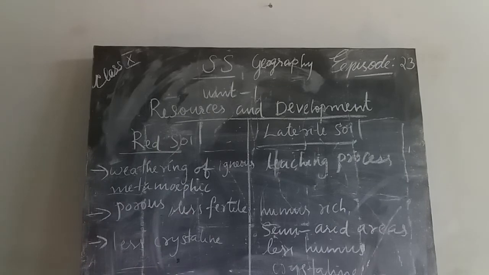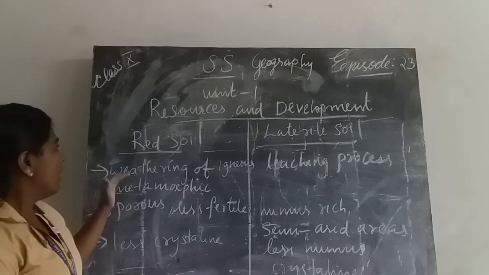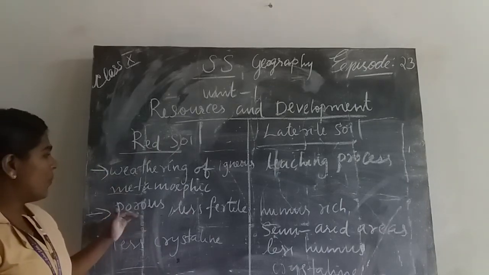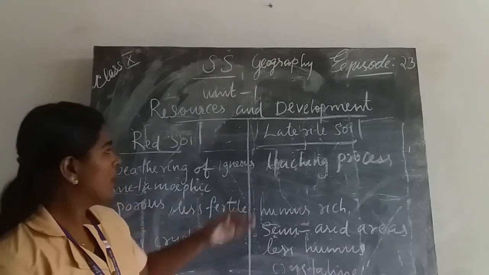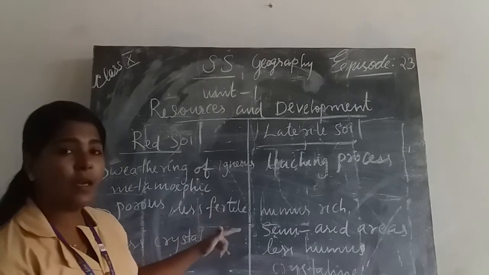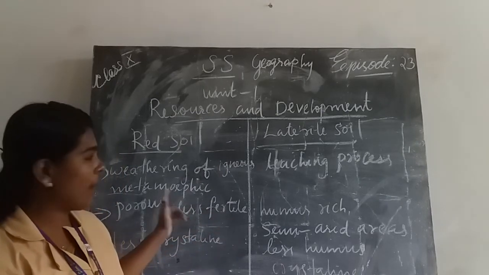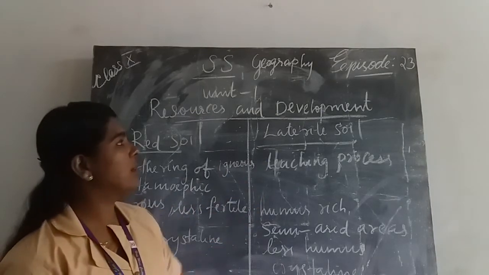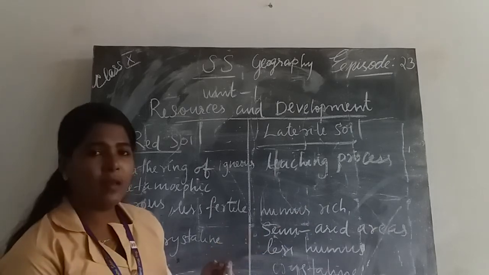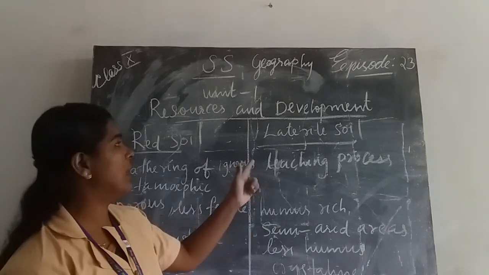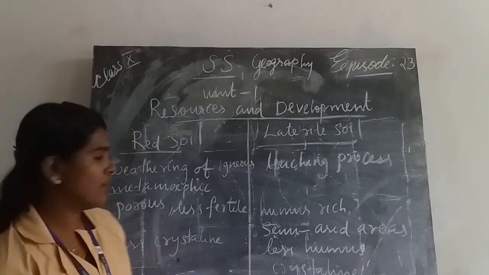The next point: red soil is porous and less fertile in nature. But compared to red soil, laterite soil is humus rich, and in the semi-arid areas laterite soil is less fertile.